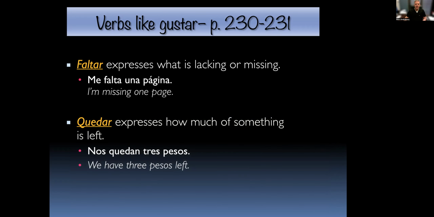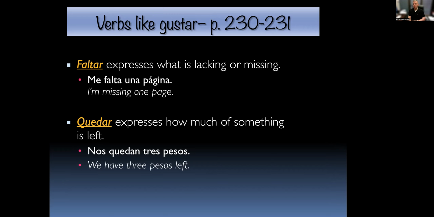All right, so just to review, faltar shows what's lacking or missing. You could say, me faltan $10 para el viaje a México. I'm still lacking $10 for my trip. That's something that I'm missing, I'm lacking. Me falta un bolígrafo, me falta una pluma. I don't have a pen, I'm missing a pen. And then quedar, nos quedan 3 pesos. We're broke. No tenemos dinero, solo nos quedan 3 pesos. We don't have any money left. All we have left are 3 pesitos, right? So you're talking about something that is remaining or being left.